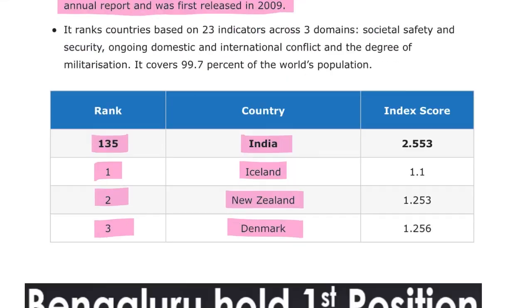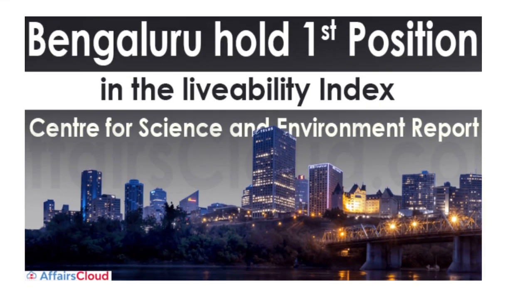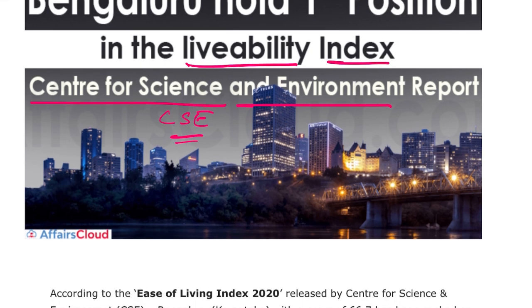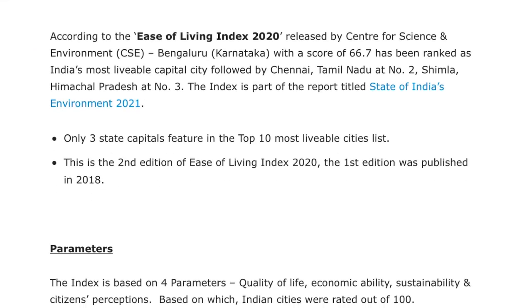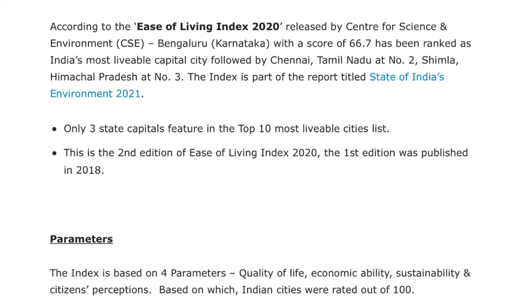Alright, next we'll be talking about livability index. Who releases the livability index? It is released by Center for Science and Environment, that is CSE. And if we are talking about the livability index for India, the city that topped it was Bangalore, holding the first position in the livability index released by Center for Science and Environment. This is related to India, you need to know.